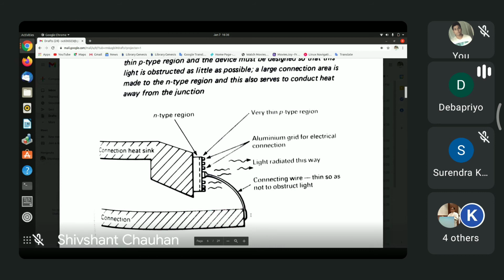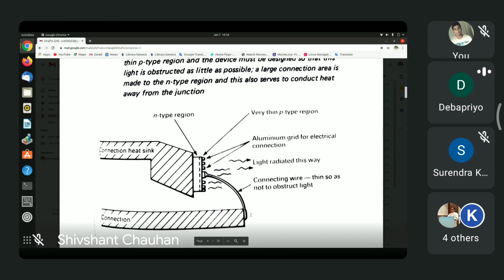So this is what you will find if you look very closely inside a light emitting diode or something very close to this particular thing. The very thin wire may be replaced by an arrow shaped something, but that also has to be very thin. So light is emitted at the junction between the n-type and p-type regions, and because the p-type region is very thin, the light can penetrate through the thin p-type region and come out. So that is the light emitting diode.